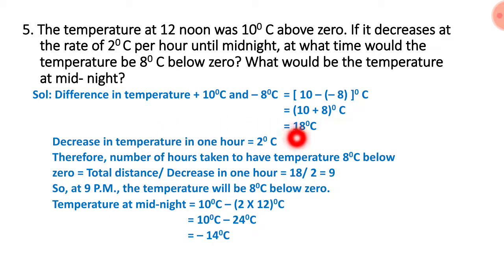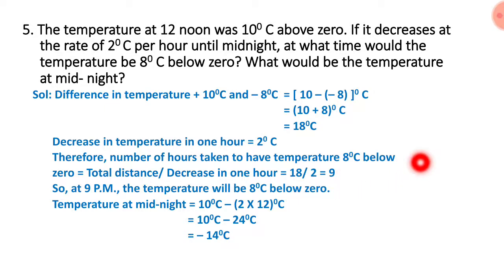Decrease in temperature in 1 hour: every hour 2 degrees Celsius decrease will be there. Therefore, number of hours taken to have temperature 8 degrees Celsius below 0 is equal to total distance divided by decrease in 1 hour.